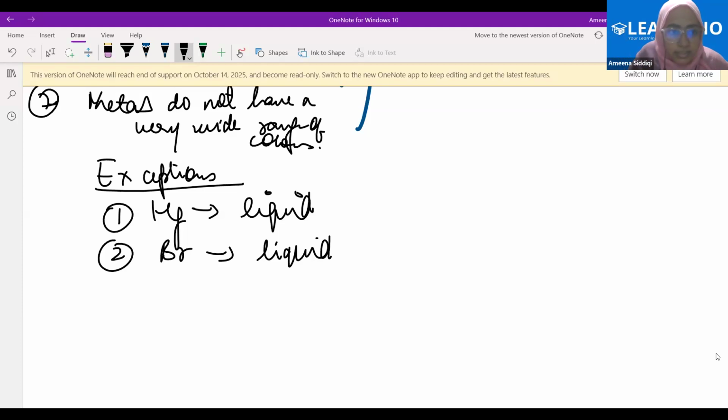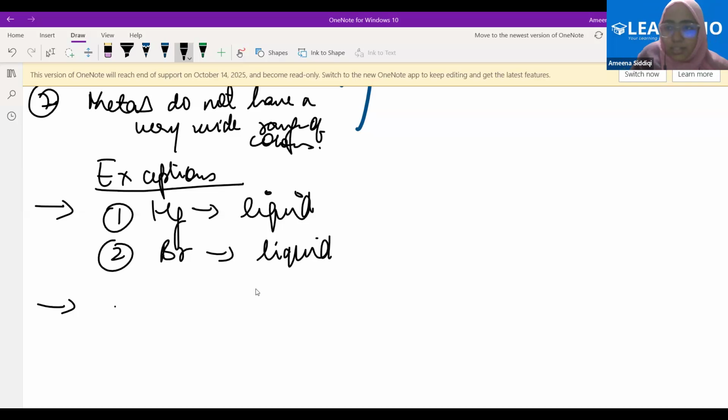The second exception, the second point. What have we written? The second point is regarding the hardness and the softness of metals and non-metals.